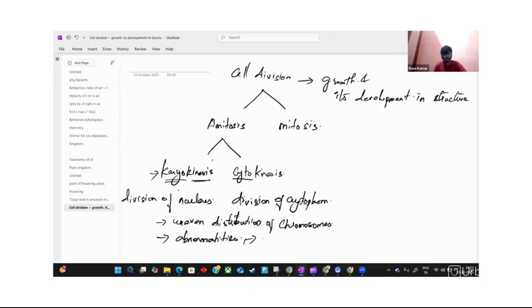Either body metabolism changes, or reproduction formation is affected.